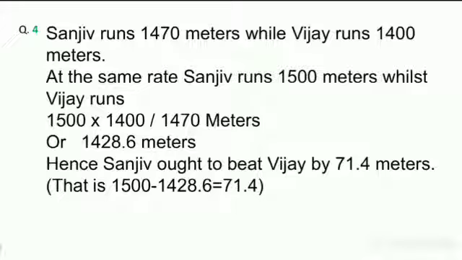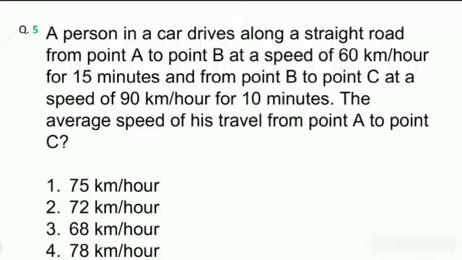Then at the same speed, if they ran for 1500 meters, what is the distance? It means 1500 into 1400 by 1470, equal to 1428.6. So Sanjeev has to run 71.4 meters more to beat Vijay, so 1500 minus 1428.6 gives the margin. And next question: a person in a car drives along a straight road from point A to point B